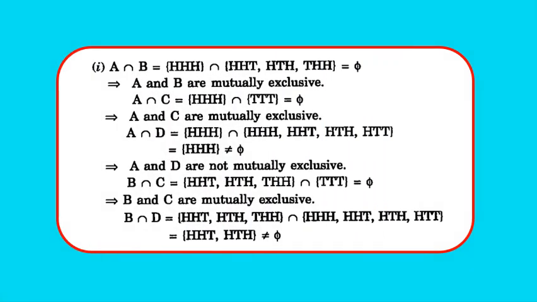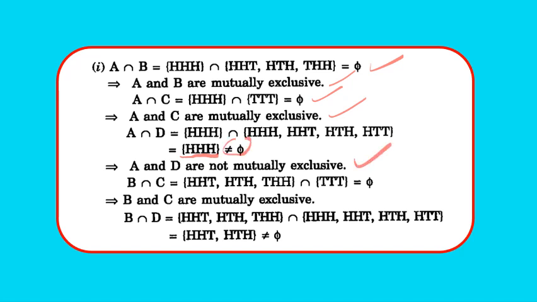Now A intersection B, since we have to check whether it is mutually exclusive or not. So A intersection B is equal to what? Empty set. Therefore A and B are mutually exclusive. A intersection C is empty set. So A and C are mutually exclusive. But A intersection D is equal to HHH, which is not equal to empty set. Therefore A and D are not mutually exclusive.